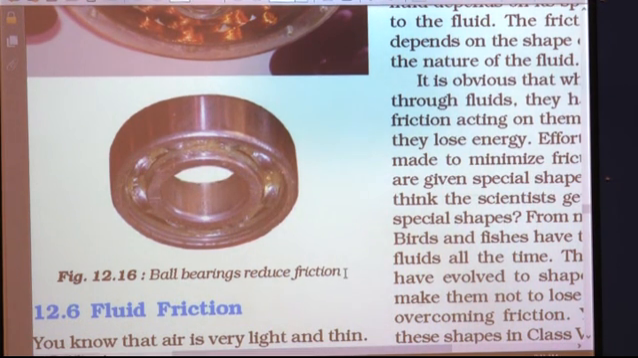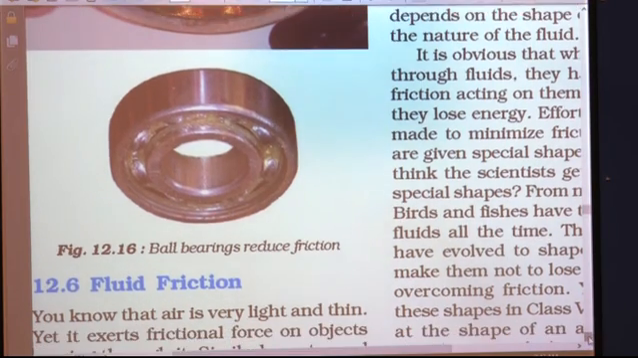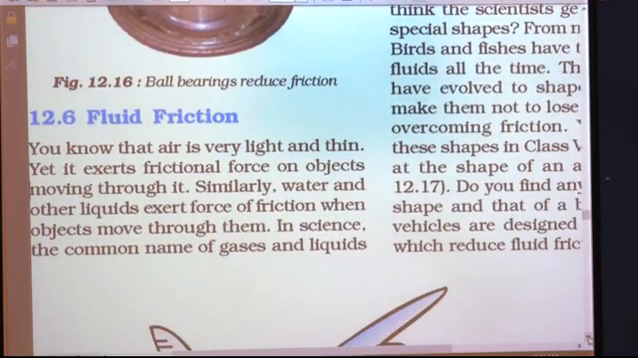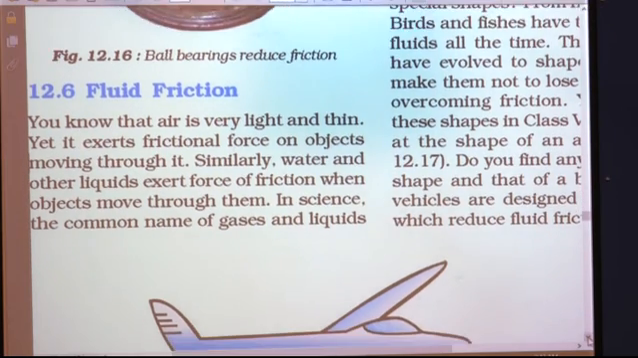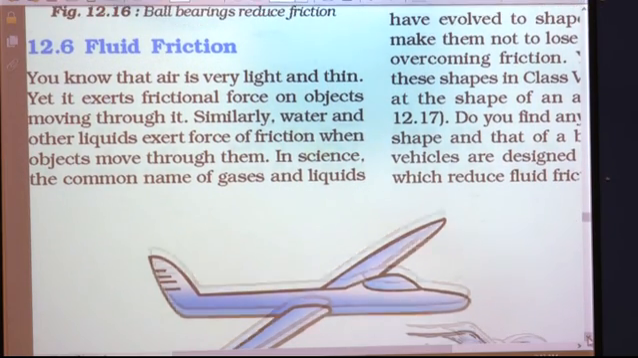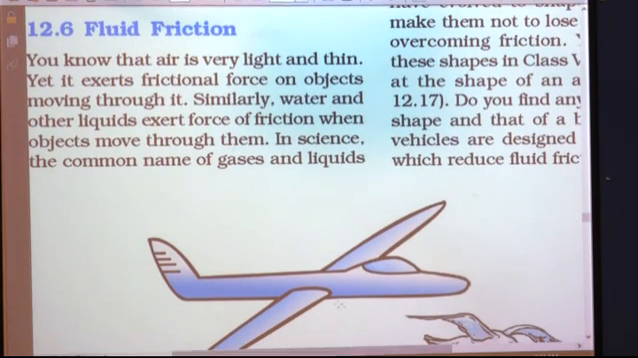Okay, now after discussing wheels, let us move to the next and the last concept of the chapter, that is fluid friction. Till now we have discussed the friction exerted by different surfaces, and all these surfaces are solid. They are in the solid state. But do you know that liquids and gases also exert friction? That is called fluid friction.